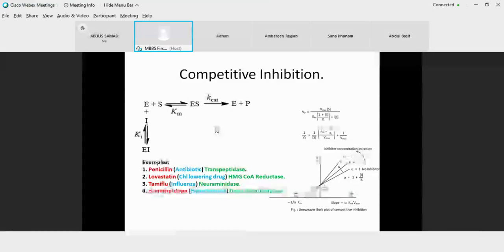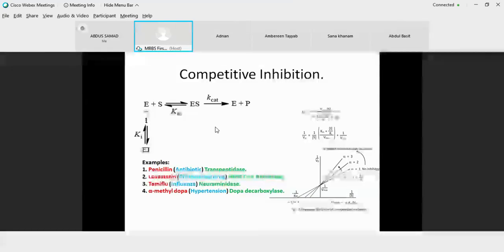So the change brought about in the Lineweaver-Burk equation would be that here this plot is representing an increase in the Km value, whereas the Vmax remains same. Why? Because your cell, if it is alive and if it is healthy, it will synthesize more and more substrate, although it may take time. But your enzyme will recover to its maximum velocity. That is why Vmax remains the same here, even in the presence of a competitive inhibitor. That is how it's represented.